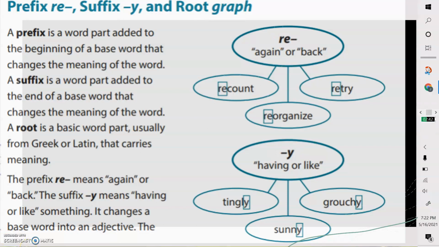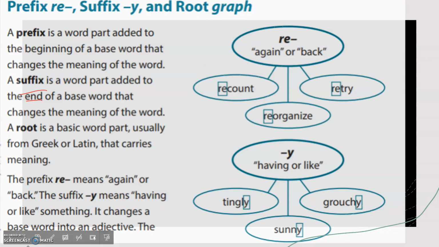Now, a prefix is a word part added to the beginning of a base word. It changes the meaning of the word. A suffix is a word part added to the end of a base word that changes the meaning of the word. Then a root. A root is a basic word part, usually from Greek or Latin language, that carries meaning.